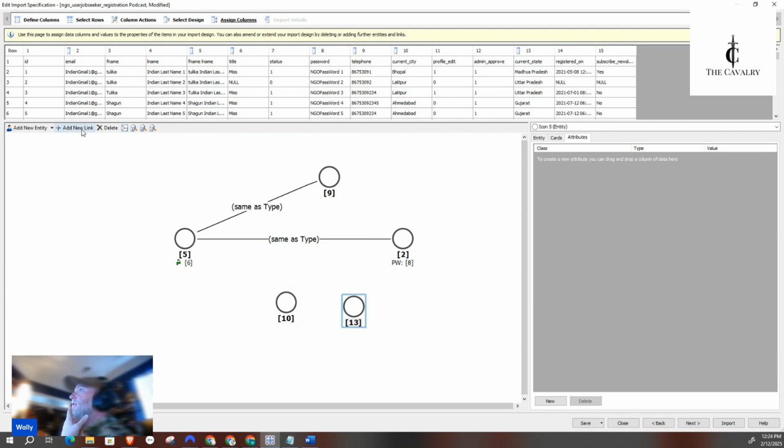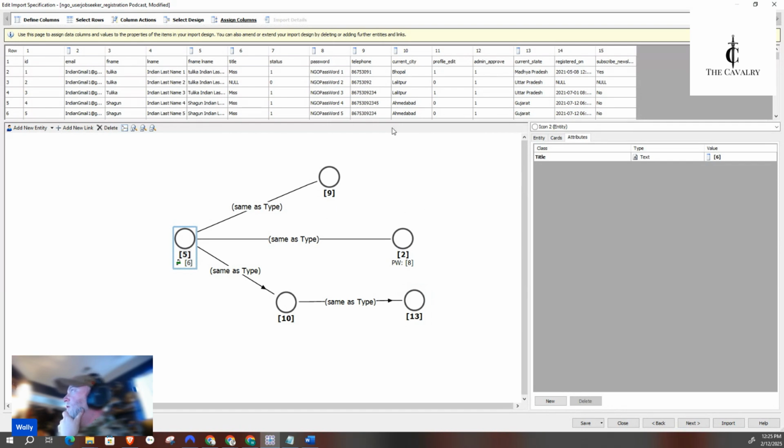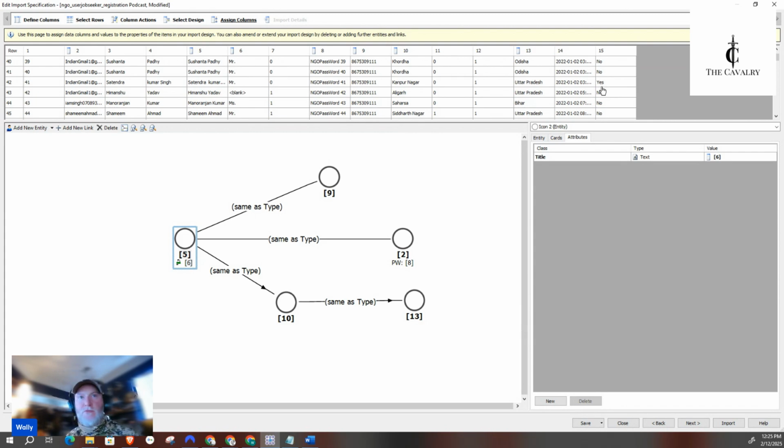All right, so now I've got to add a link to these two. This is going to be lives at and location of. And let's see, registered on. Let's add that as an attribute because in this file, as it stands, I can go in and modify, but nowhere in here does it say where they registered. These are too general. It's just a yes and no, a 1 and a 2 with 12,000 things. It's going to be about 50-50, so everything's going to cluster into one. We want to stay away from that because it doesn't tell you much.